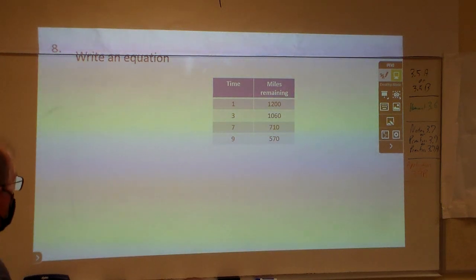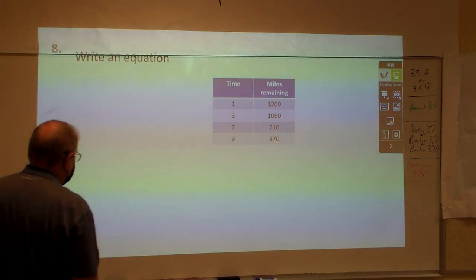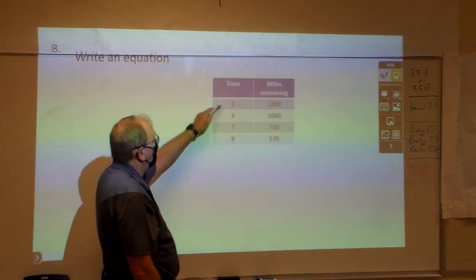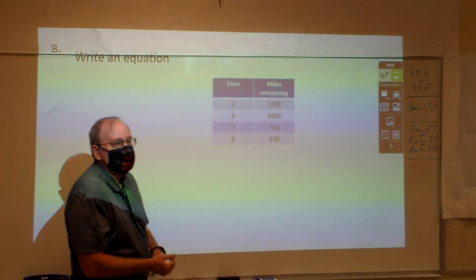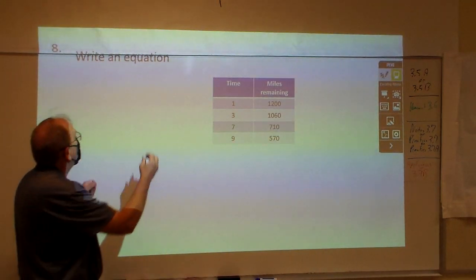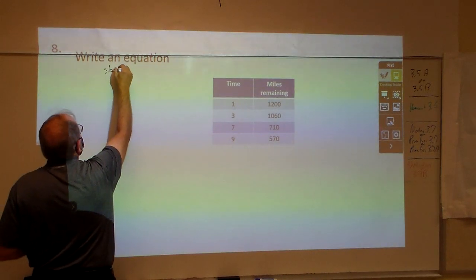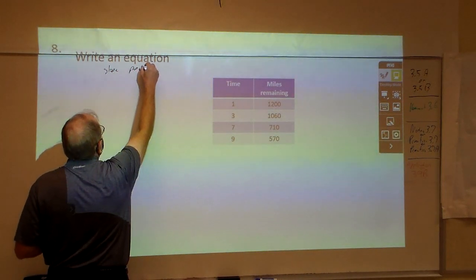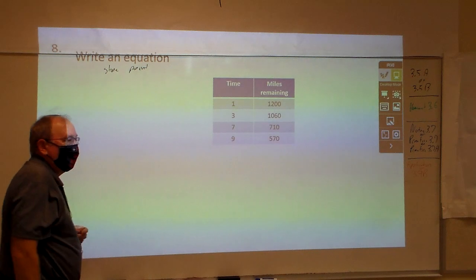Okay, to write an equation here, there's a couple of things. First off, you have to have, these are points. And to write an equation, you have to have a slope and a point. Well, I have lots of points, all sorts of points here, but I need to find the slope.